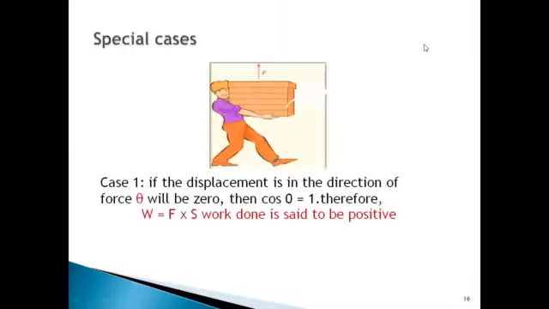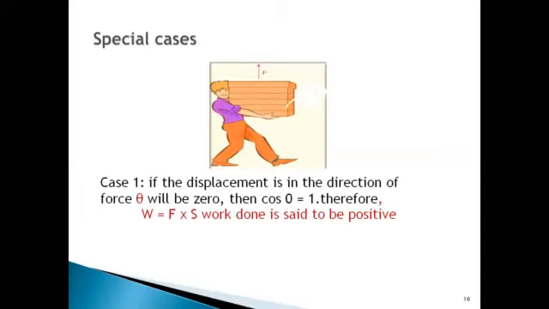Okay students, now we have some special cases. In this we will study when the work done will be zero, positive or negative. In the first case we will learn about when the work done is said to be positive. The condition is if the displacement is in the direction of force, then theta will become 0, and cos theta will be equal to 1.